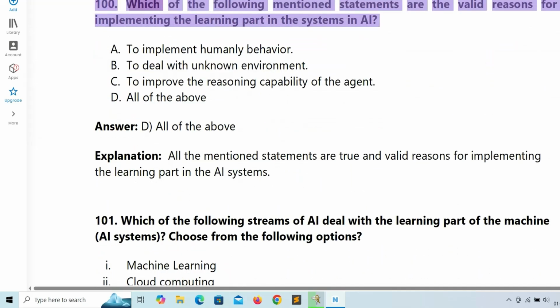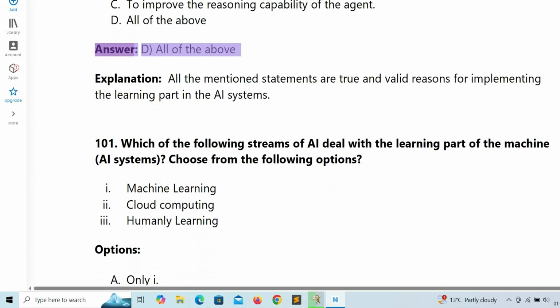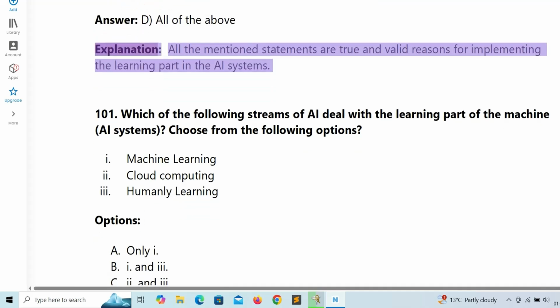100. Which of the following mentioned statements are the valid reasons for implementing the learning part in the systems in AI? A. To implement humanly behavior. B. To deal with unknown environment. C. To improve the reasoning capability of the agent. D. All of the above. Answer: D. All of the above. Explanation: all the mentioned statements are true and valid reasons for implementing the learning part in the AI systems.